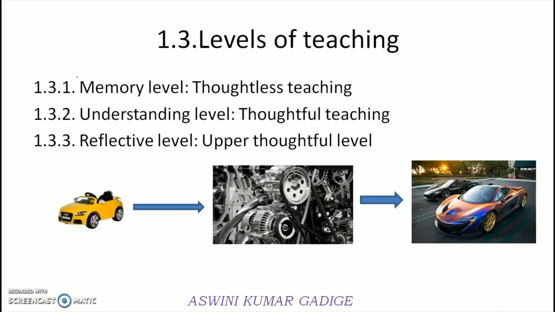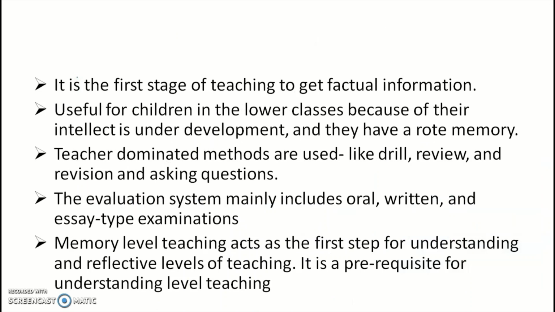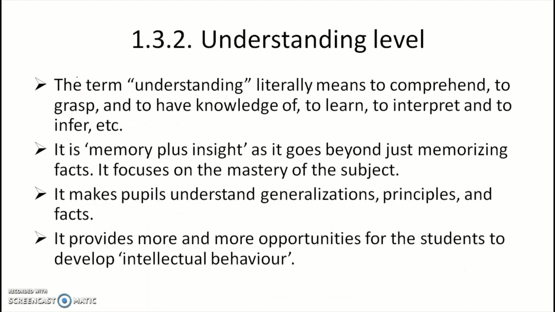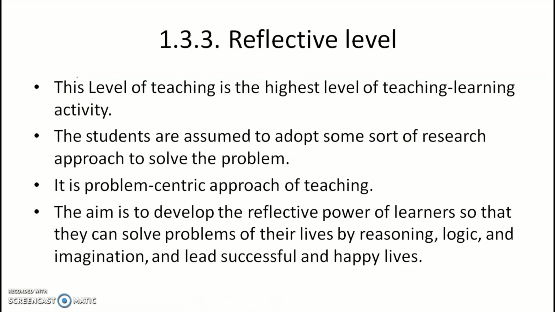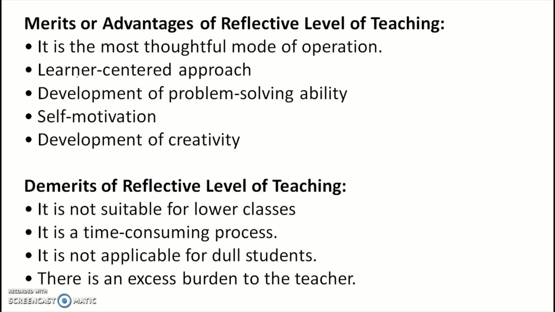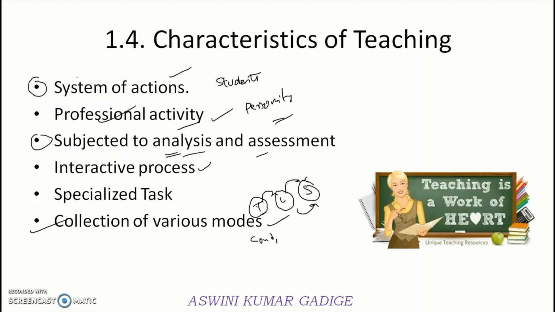The third one is the highest level, that is the reflective level, where creativity starts. There are a few merits and demerits for the memory level, the understanding level and the reflective level. Of course, the demerit of the reflective level is a general thing: we can't apply it to low-level classes for dull students, and it will be a very extra burden to the teachers. And coming to the characteristics of teaching, the first one is the system of actions.